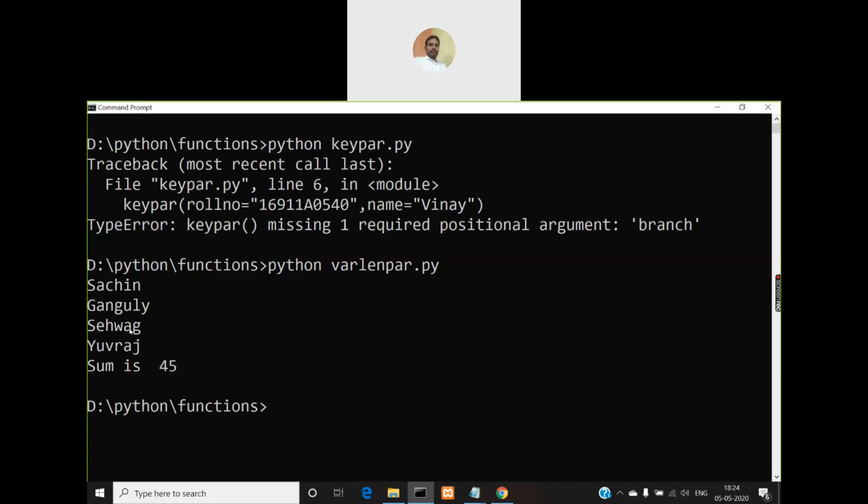So you must have seen this during mathematics in schooling, right? The sum of the first 10 numbers. If n value is 10, you add all the numbers from 1 to 10. So 1 plus 2 plus so on up to 10 will be 55. If you remove 10, it will be 45. 1 to 9 is 45, right? This is the output. So you understood, right?